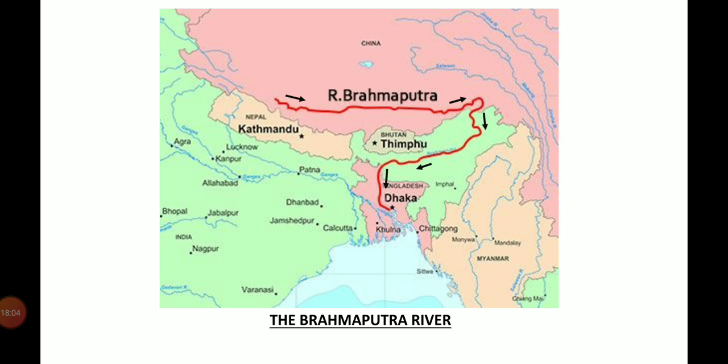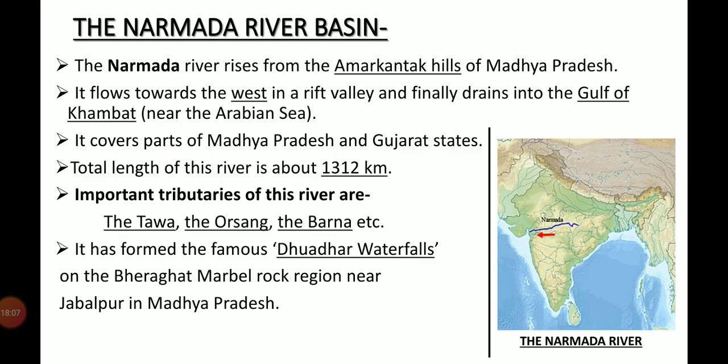Most of the major rivers of the peninsula, such as the Mahanadi, the Godavari, the Krishna, and the Kaveri, flow eastward and drain into the Bay of Bengal. These rivers make deltas at their mouths. Delta means a triangular shaped landform.